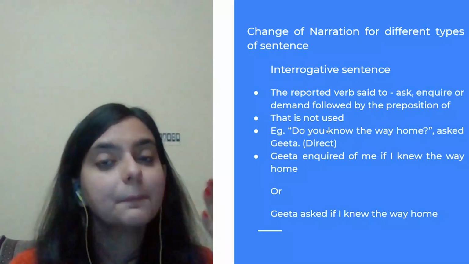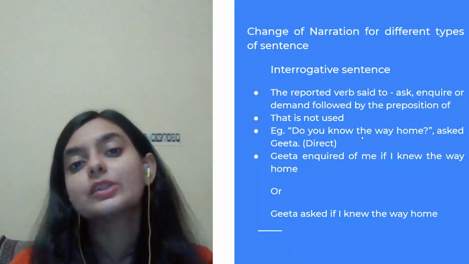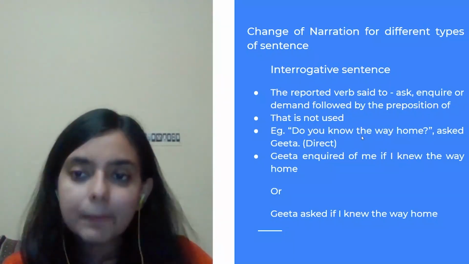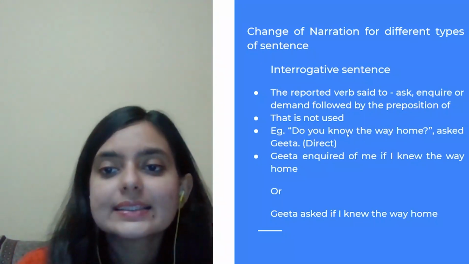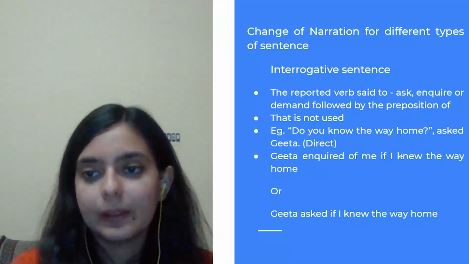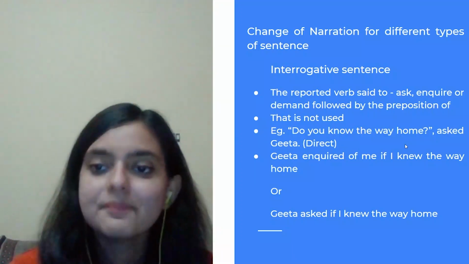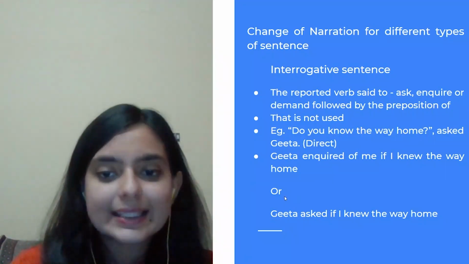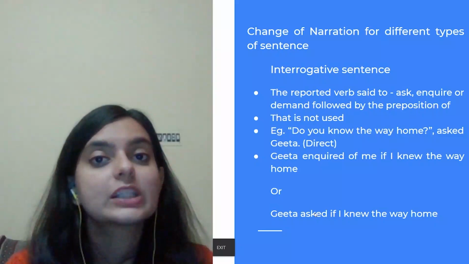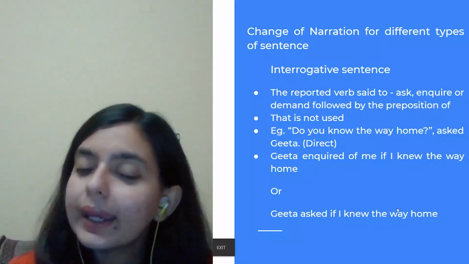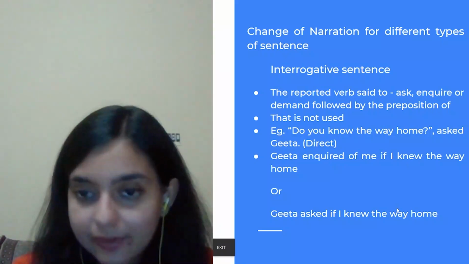So this is in simple present. As you have already seen in the rules, simple present will change into simple past. So this simple present will be simple past, that is, if I knew the way home. Or you can also write in this manner. You can also change it in this manner: Geeta asked if I knew the way home. That is also absolutely correct.